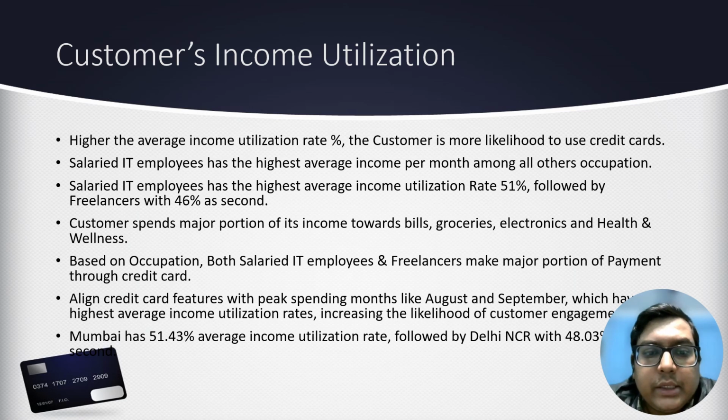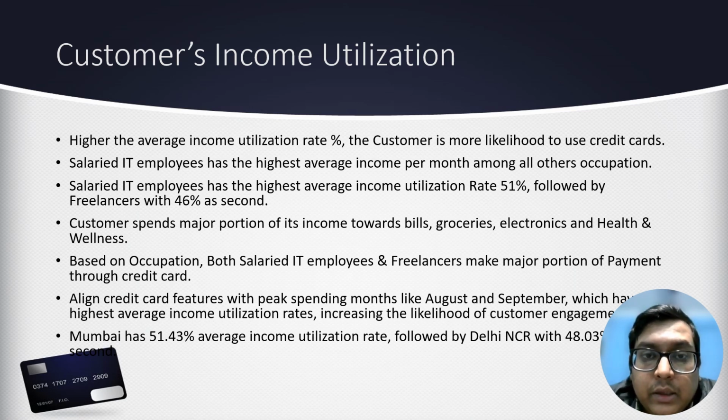Customer income utilization. The higher the average income utilization rate of a customer, the more likely they are to use a credit card for needs like bills, groceries, travel, food, health, entertainment, etc. Salaried IT employees have the highest average income per month and also the highest average income utilization rate at 51%, followed by freelancers with 46% as second.